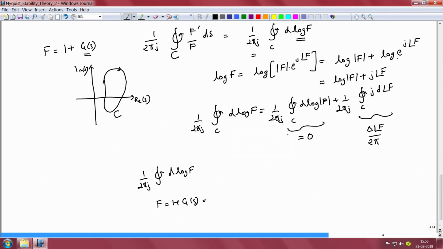By factorizing this we can write it as some constant times s minus p1 times s minus p2 and so on up to s minus pn, where p1 to pn are the n zeros of 1 plus g of s, which are also the closed loop poles of our system, divided by s minus pg1, because these are the poles of g of s, times s minus pg2 and so on up to s minus pgn.